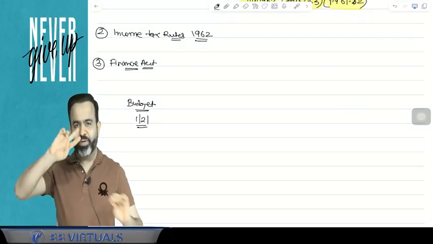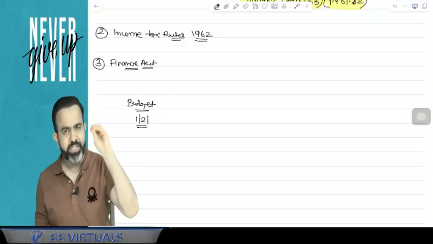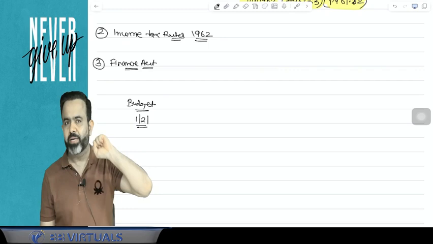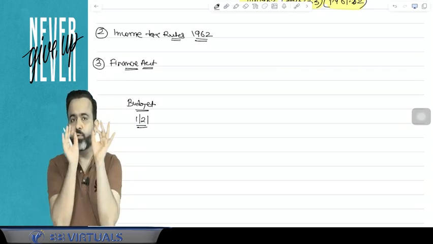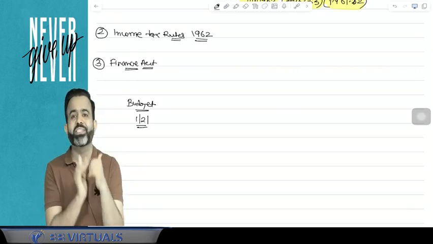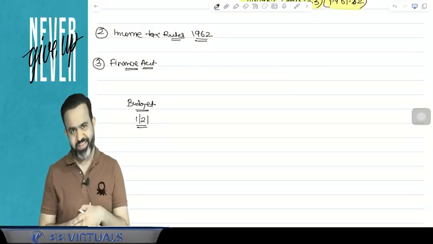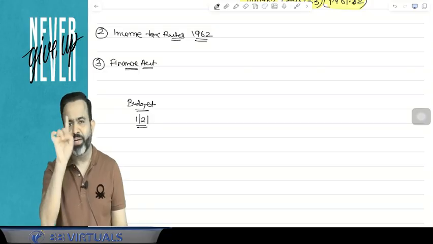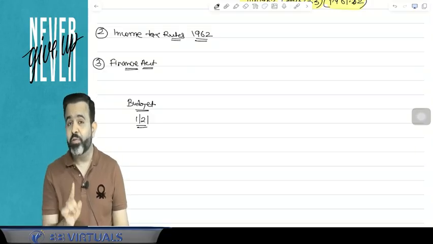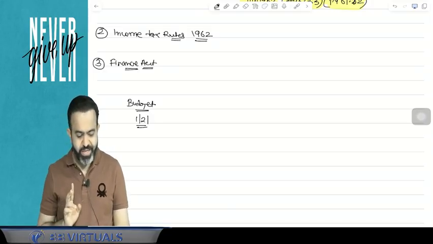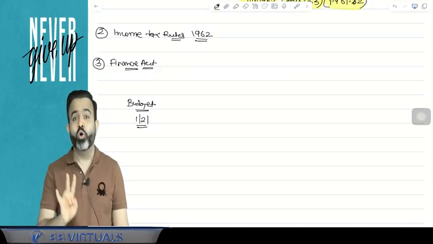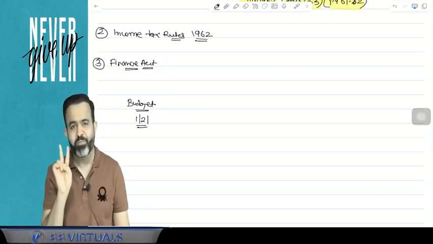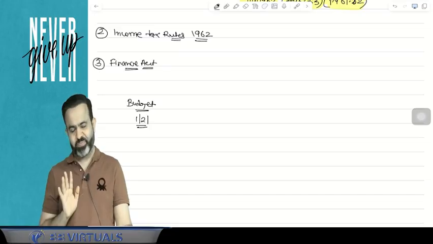And guys, on the 1st of Feb of every year, our finance minister presents the budget in the parliament, and one part of that budget is known as the finance bill. Normally every year there is only one budget, one finance bill. But whenever there is an election year, there are always two finance bills and two finance acts.